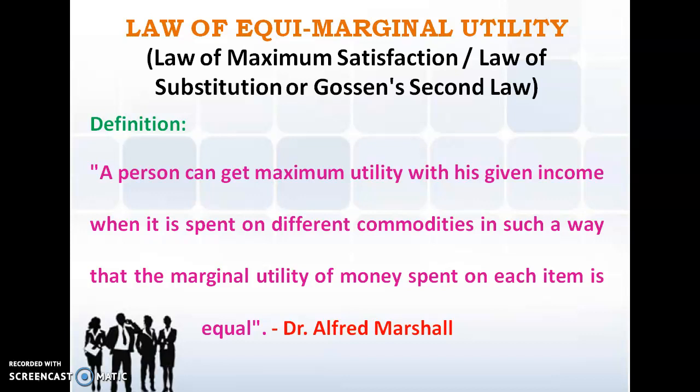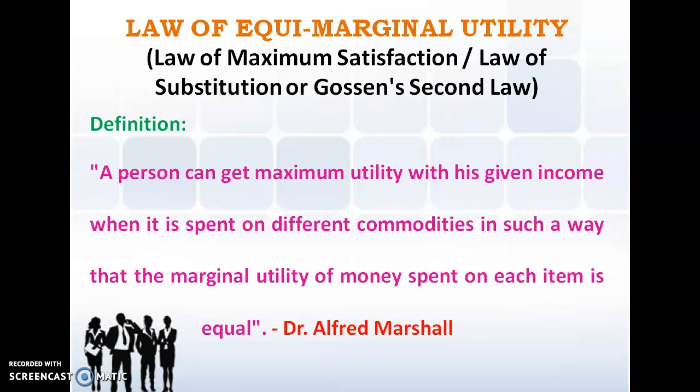It says that a consumer should spend his limited income on different commodities in such a way that the last rupee he spends on each commodity will yield him equal marginal utility, and he will derive the maximum satisfaction.